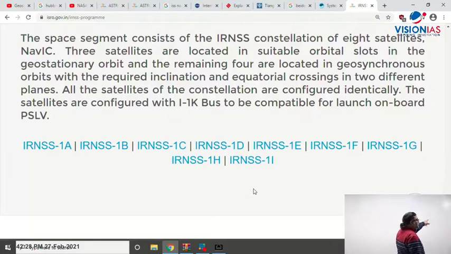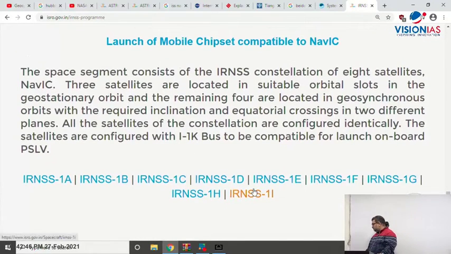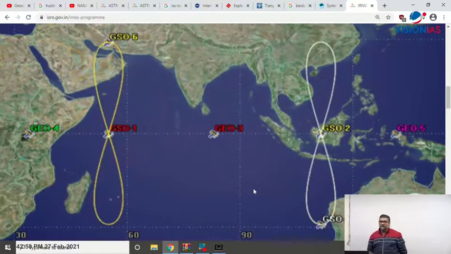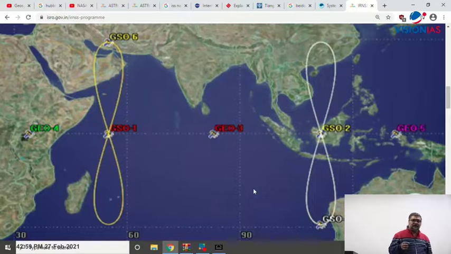Why 9 satellites? INS 1A, 1B, 1C and 1D. Because initially there was a problem with the atomic clock in the satellites, that's why we had to add 2 more. But the exact constellation is made up of 7 satellites, which you can see here in the diagram. Four are in geosynchronous and 3 are geostationary. So did you understand here?